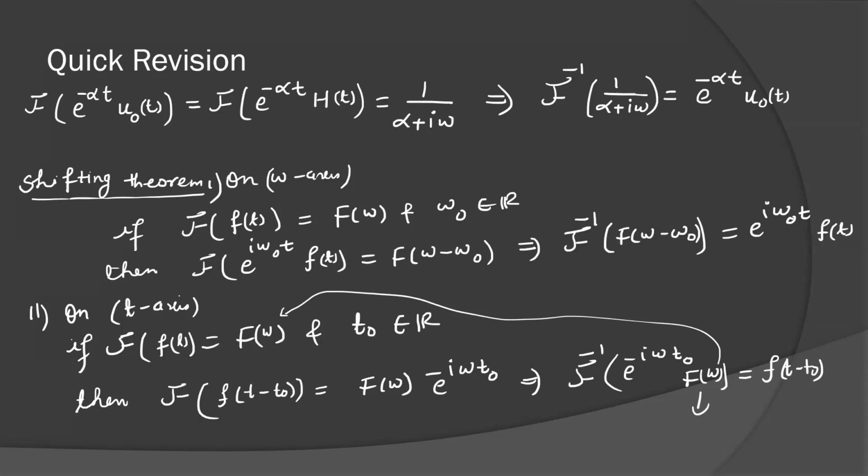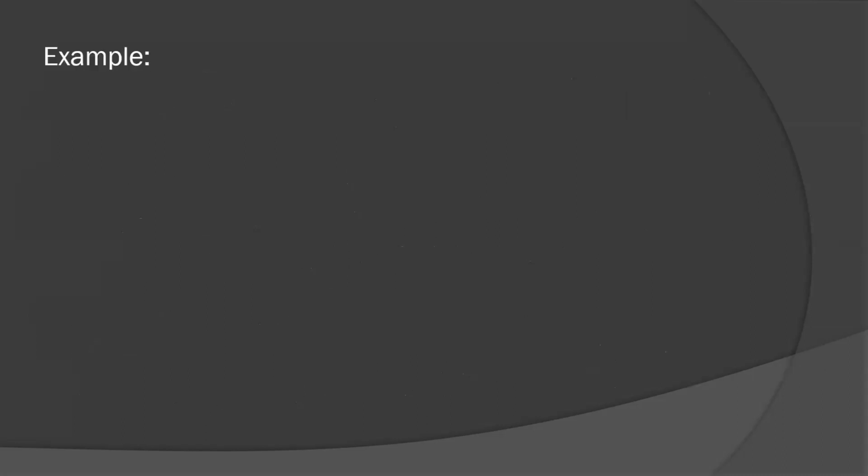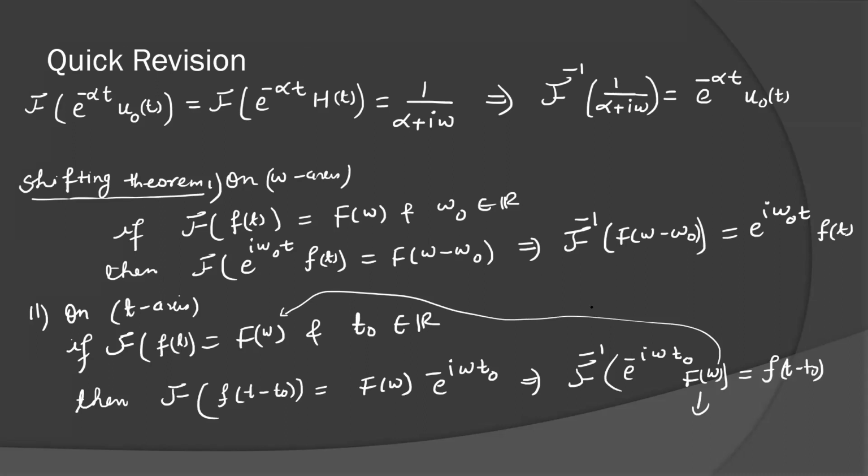Let's see one example based on the shifting theorem. Example: find the inverse Fourier transformation of e to the power 4i omega over 3 plus i omega. Now we have this type of result here.